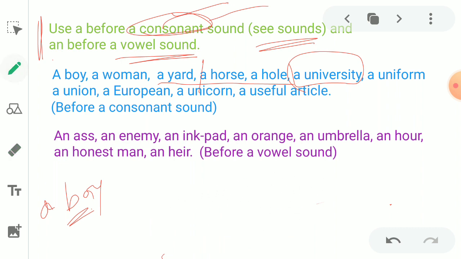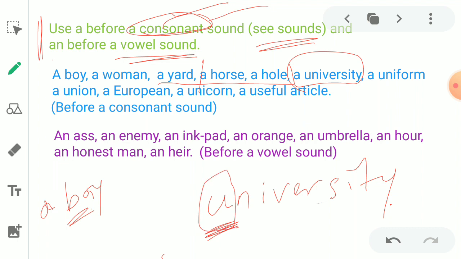Let me take the word university. See here, the beginning of this word is U. Here U is a vowel, as we have studied. So which are vowels?